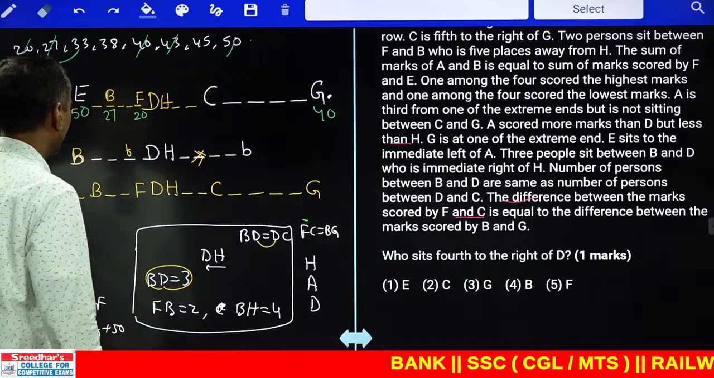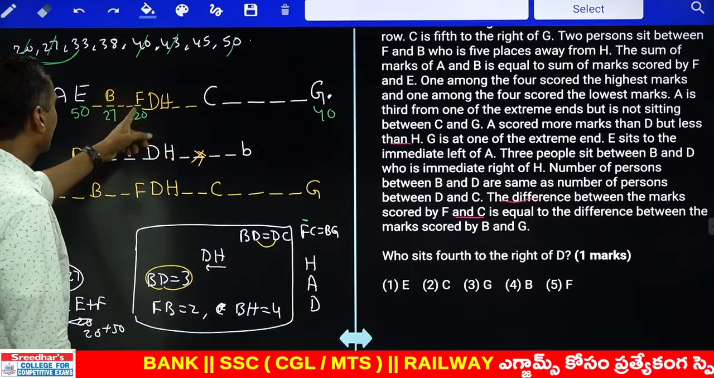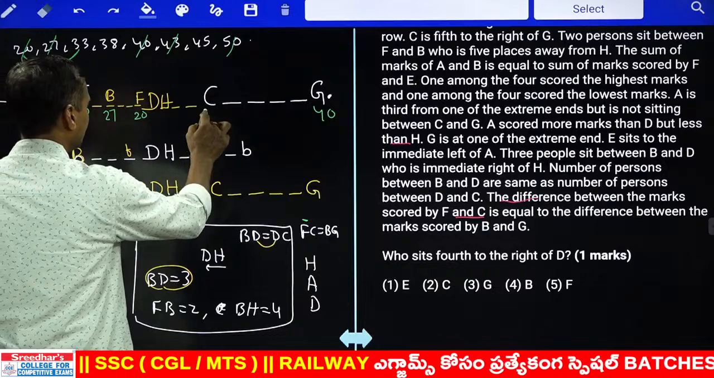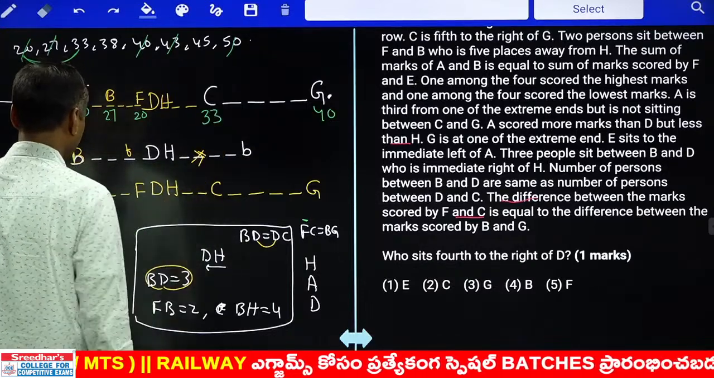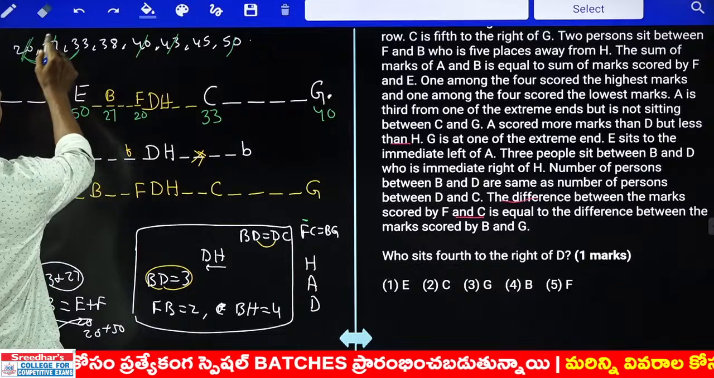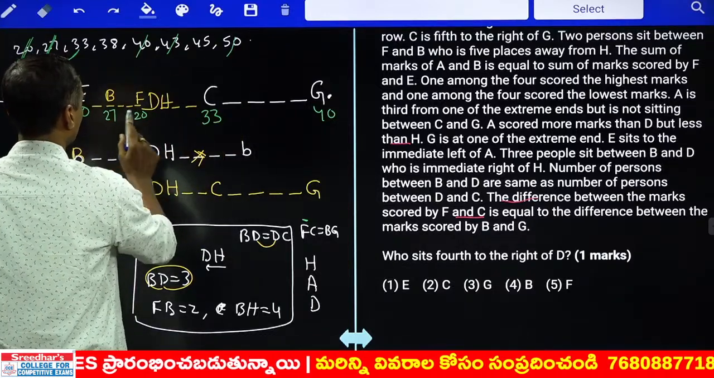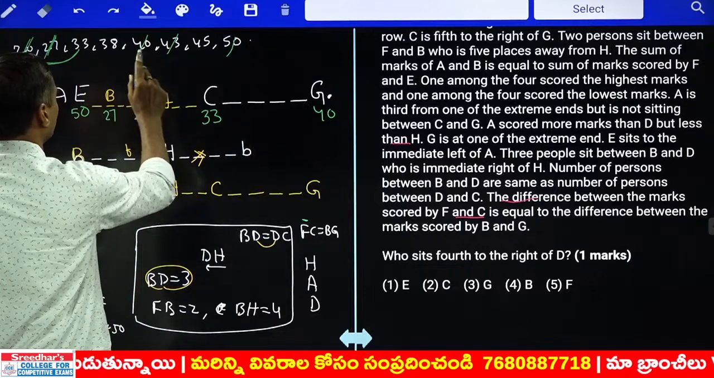Now for F and C, the difference between F and C should equal that between B and G. Since F is 20, what should C be? C must be 33. Now F and C equals B and G. The numbers we have placed so far are 20, 27, 40, 43 and 50. 1, 2, 3, 4, 5.